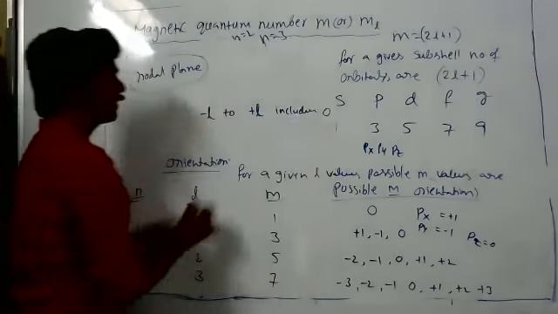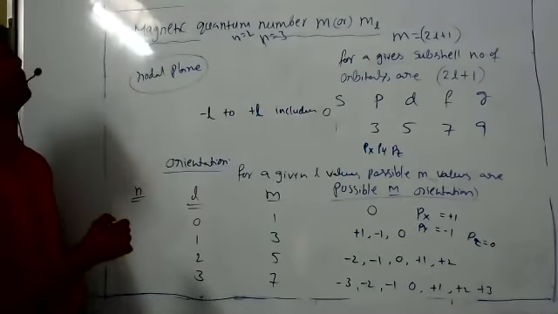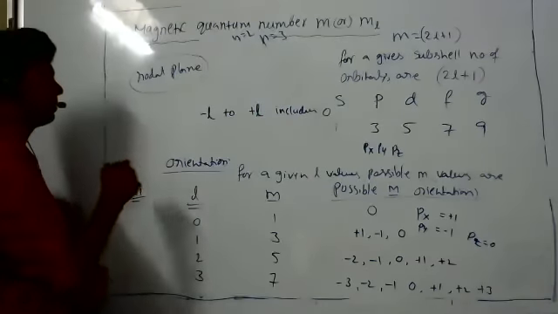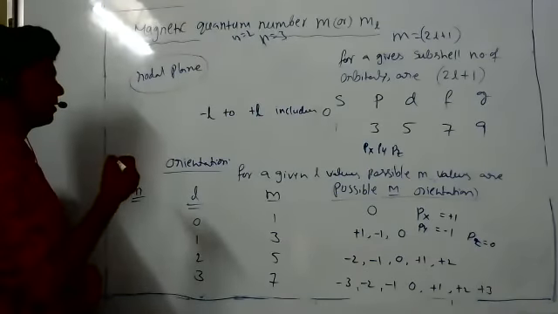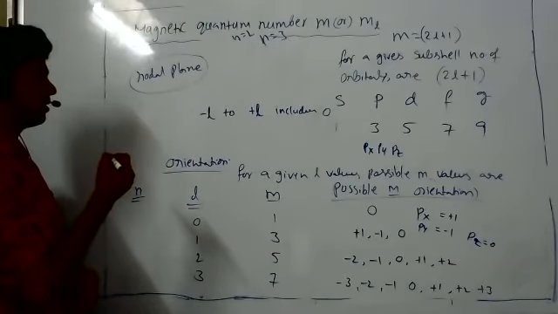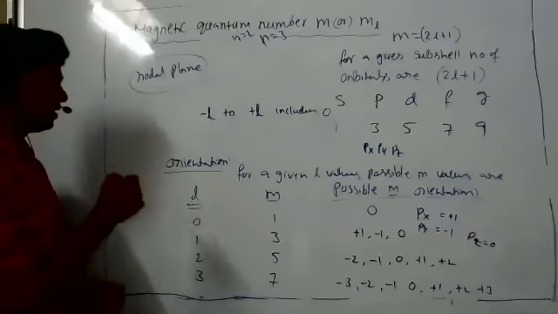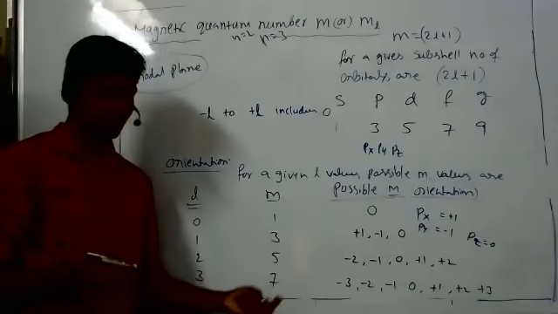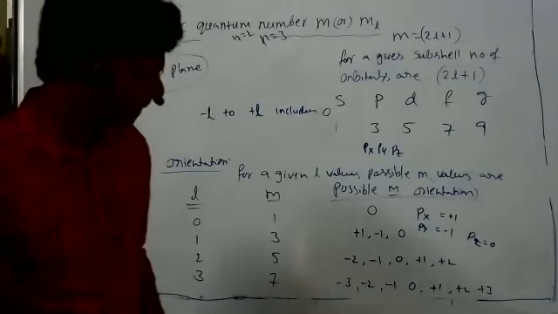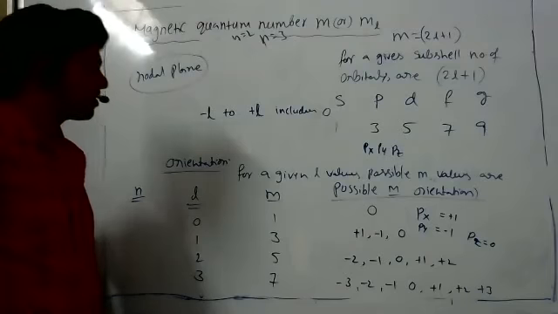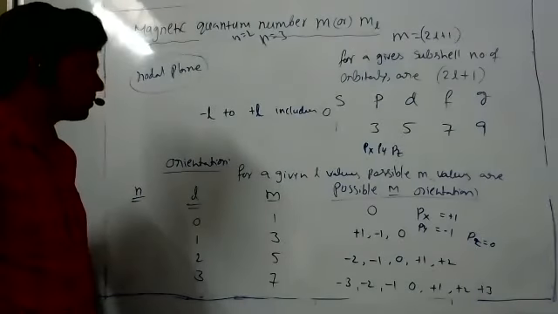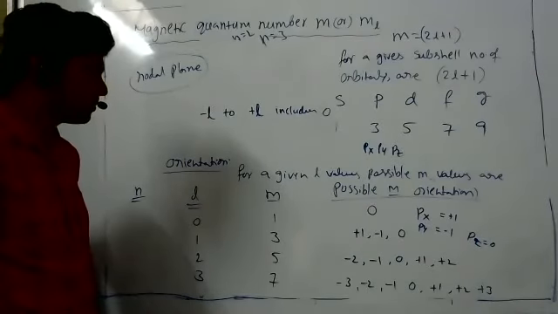For example, we take the number of M values as 5: -2, -1, 0, +1, +2. Out of these 5 outcomes, can any 3 be the values of X, Y, and Z?